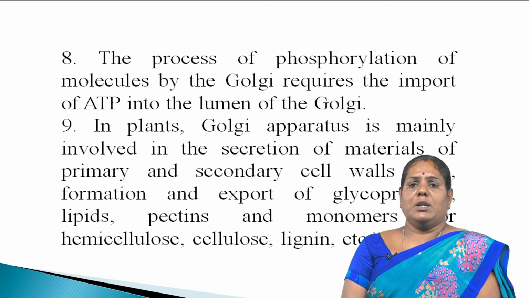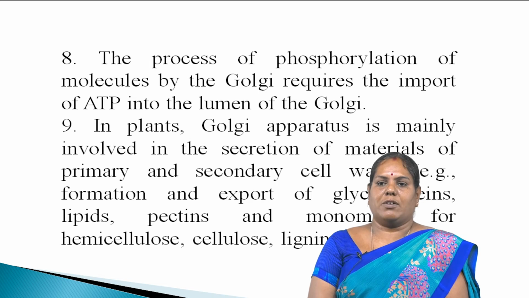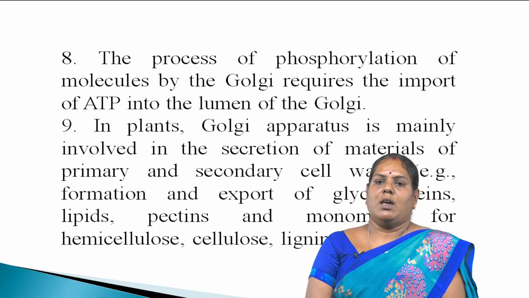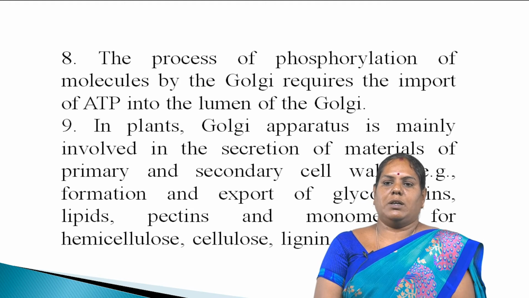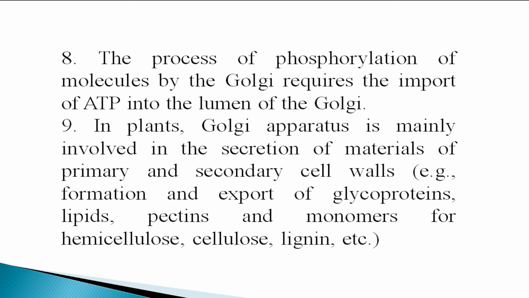Next function: in plants, the Golgi apparatus is mainly involved in the secretion of materials of primary and secondary cell walls. Example, formation and export of glycoproteins, lipids, proteins and monomers of hemicellulose and cellulose, lignin, etc.